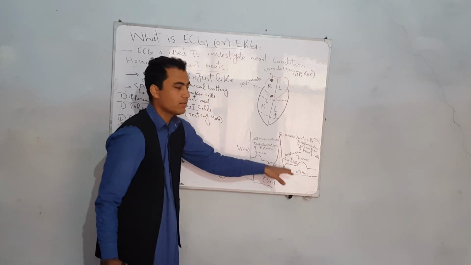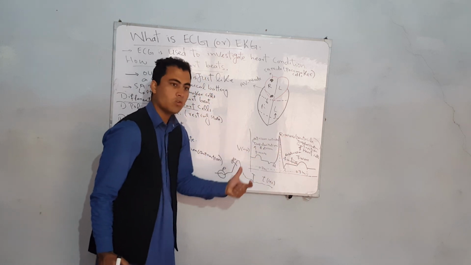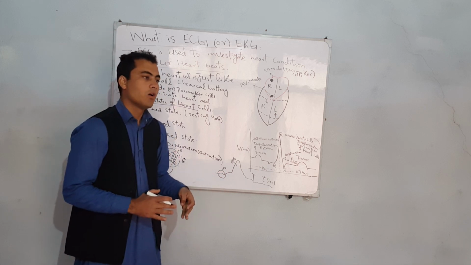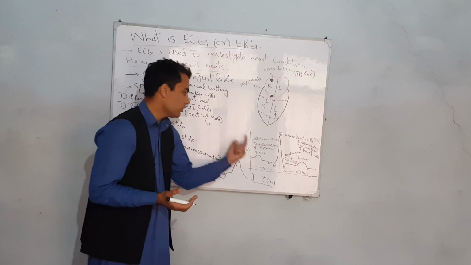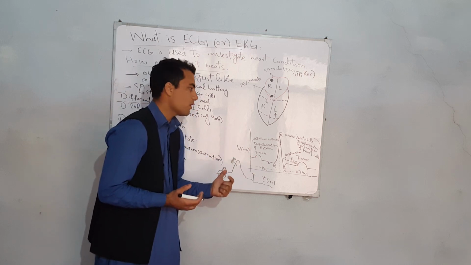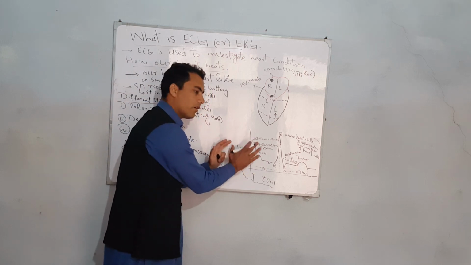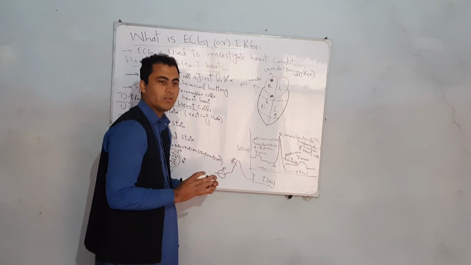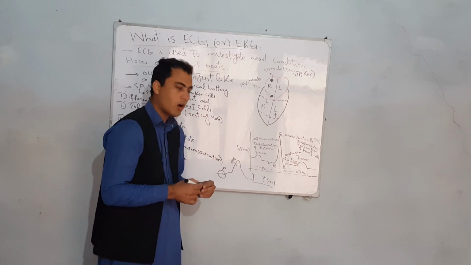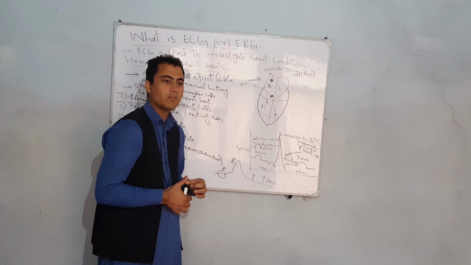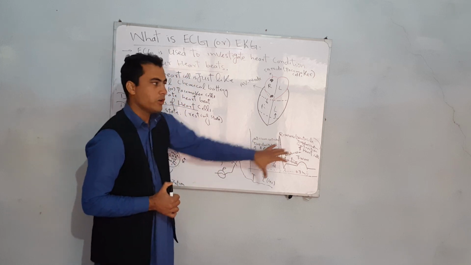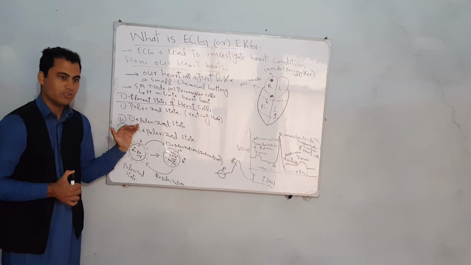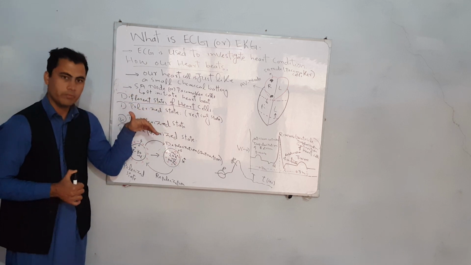These electrical impulses are disturbed, and that shows us that either there is a ventricle region defect, or maybe there is an atrium region defect. So doctors then suggest how we can treat that diseased person. So this is the ECG of a normal person. I hope you understand what depolarization and repolarization are, and how our heart beats.